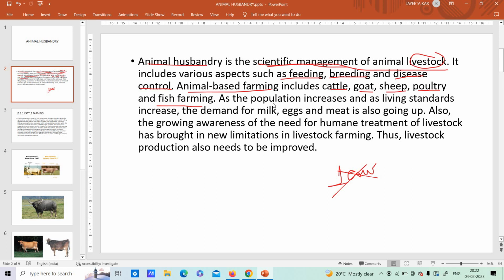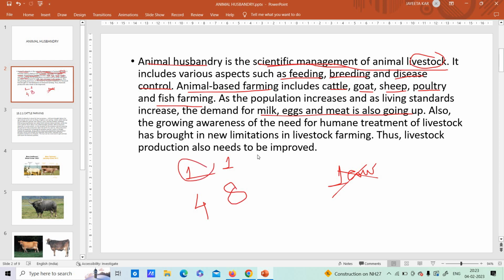All right. As the population increases and as living standards increase, the demand for milk, eggs, and meat is also going up. So if in a family there is only one person, that one person will eat maybe only one egg. But now in that family, this person gets married, and then this person gives birth to 2 children. So total now there are 4 members. Now it can happen that each of the members has 2 eggs. So total we need now 8 eggs.